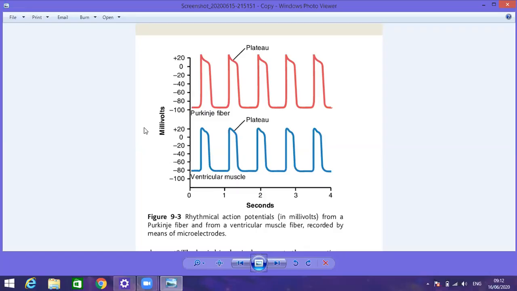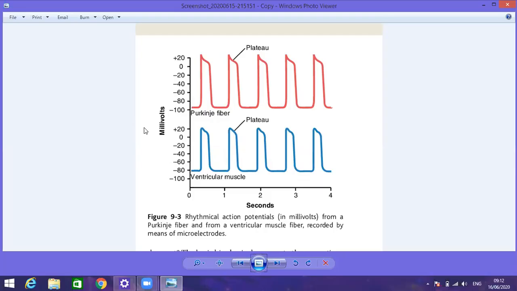First there is formation of depolarization, and then due to the opening of the voltage gated calcium channels and the transfer of calcium ions from the exterior towards the interior, in the cardiac muscle fiber the membrane remains depolarized for a longer duration, that is 0.2 seconds. So here the membrane remained depolarized.